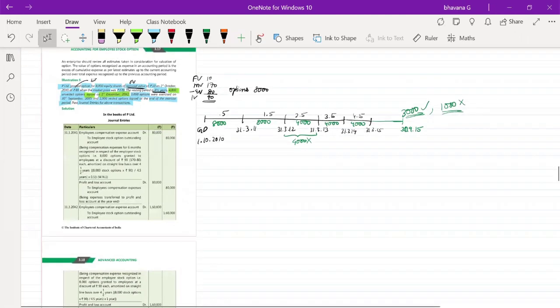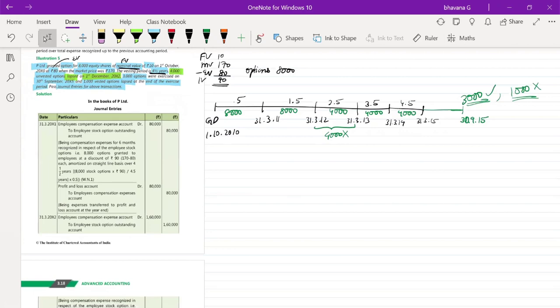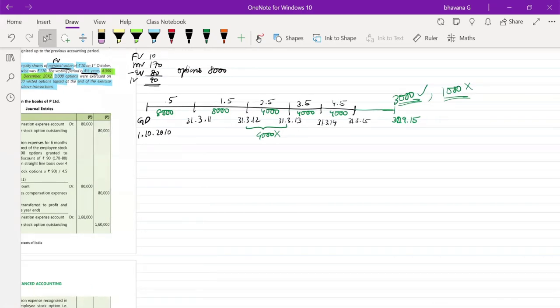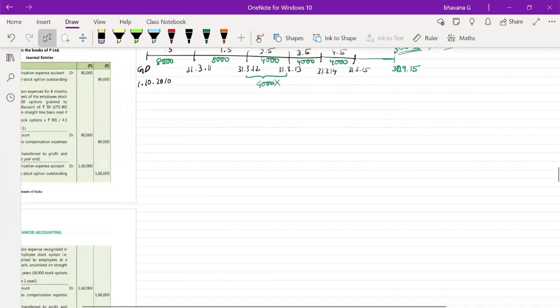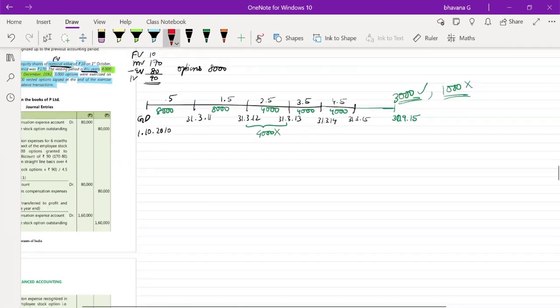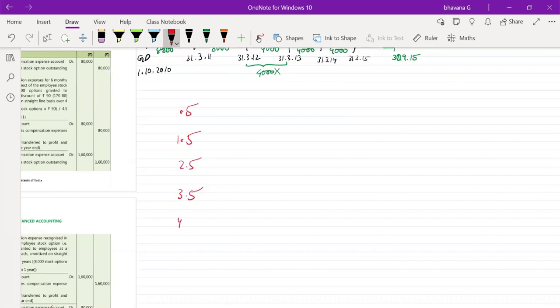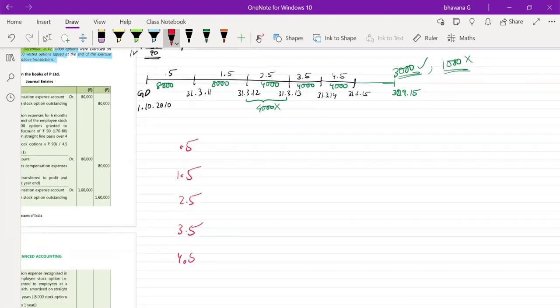Okay. So here they have told you that for this, you have to pass journal entries. Quickly, what we'll do is calculate employee compensation expense. You can also calculate on your own and just verify with mine. So I'll take this as first 0.5 year, then 1.5 year, 2.5 year, 3.5 year, and then 4.5 year.